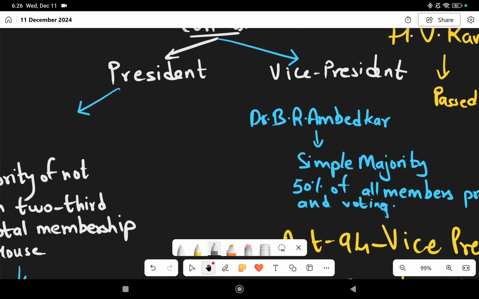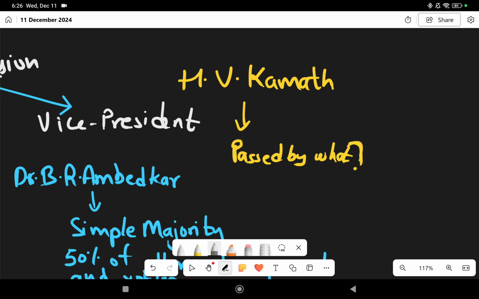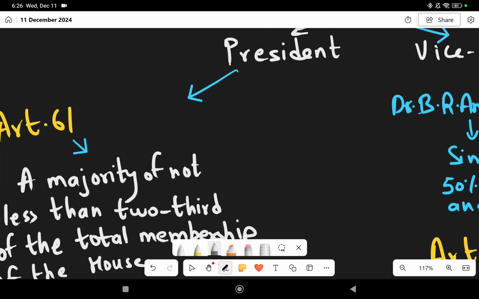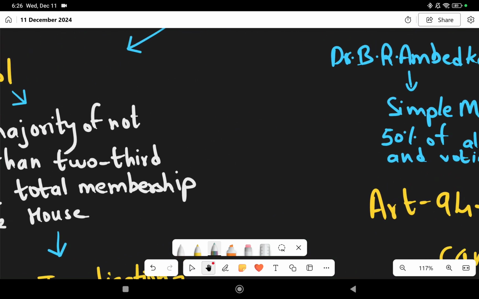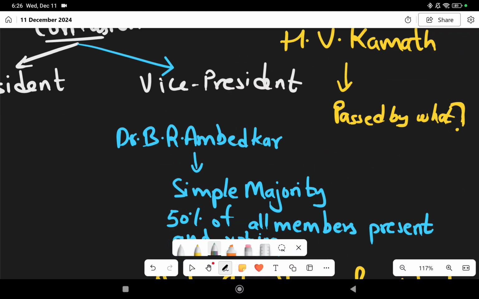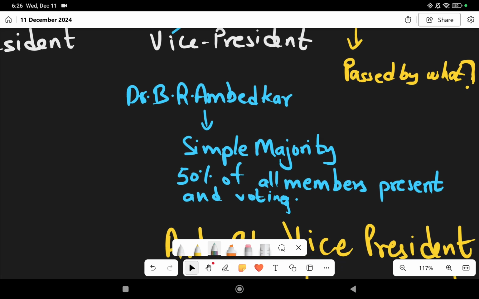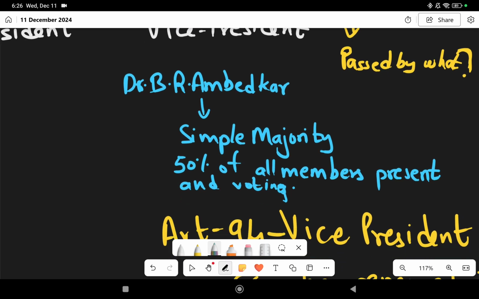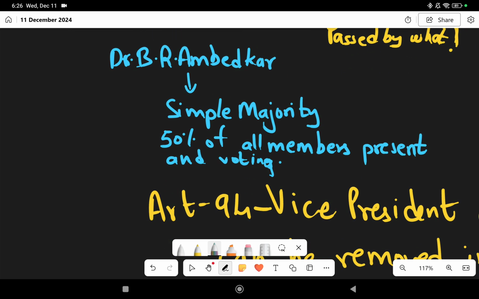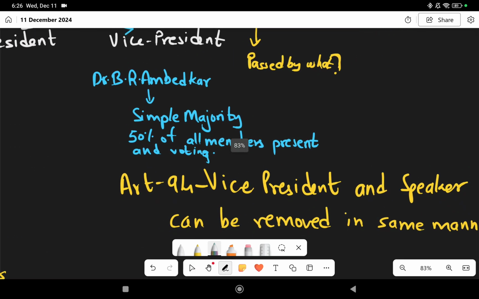So H.V. Kamath is saying that in the removal of the president, everything is clear about how much majority should be there. So here we have seen a two-third majority should be there to remove the president in either of the houses. But H.V. Kamath says that it's not clear in the case of the vice president. In order to clarify this doubt, Dr. B.R. Ambedkar said that a simple majority is required, 50% of all the members present and voting. This should be the situation in order to remove or impeach the vice president.